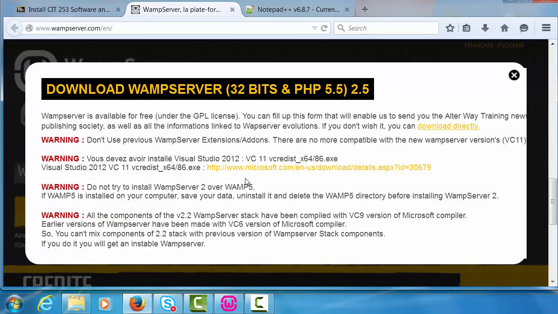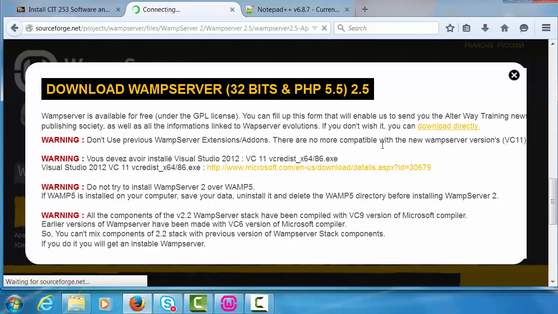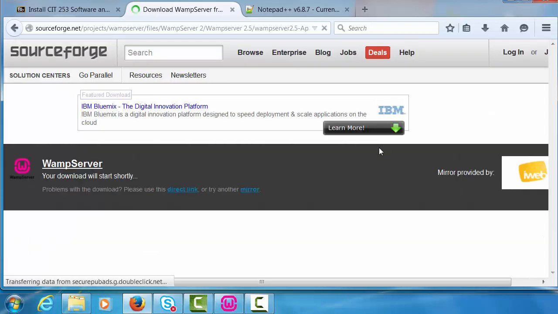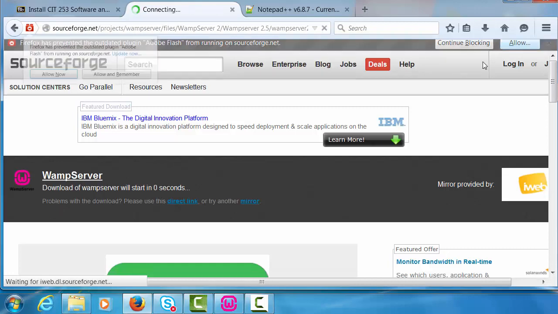You will get a pop-up telling you more about the download, and then you want to click on the Download Directly button and save this software to your computer. You may have to allow pop-ups.